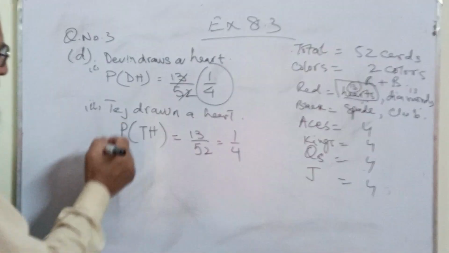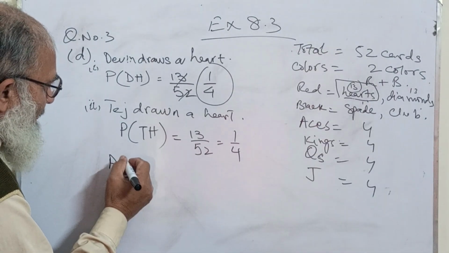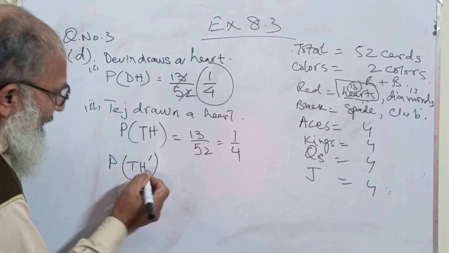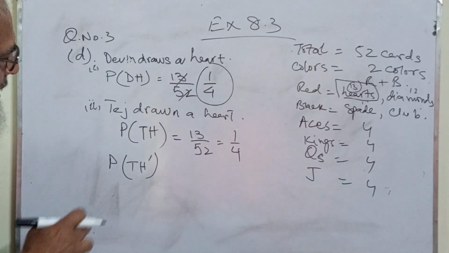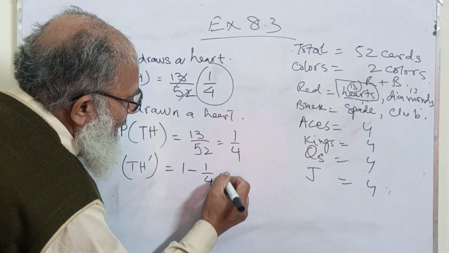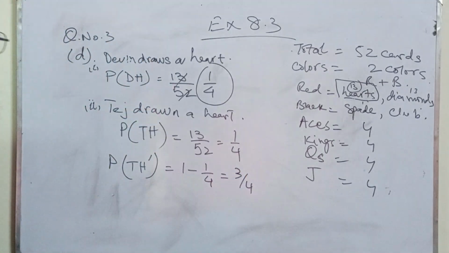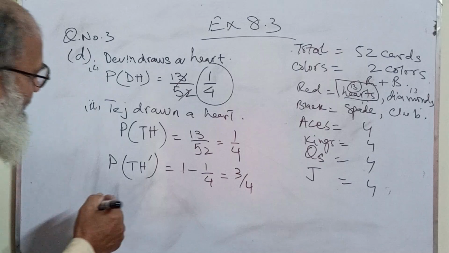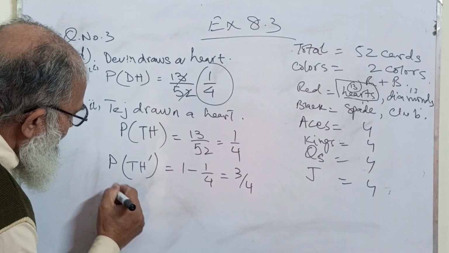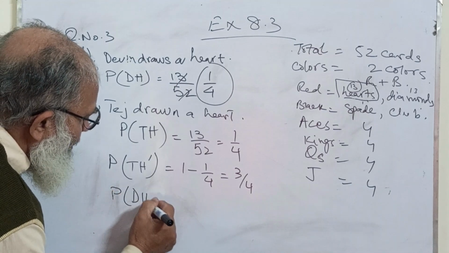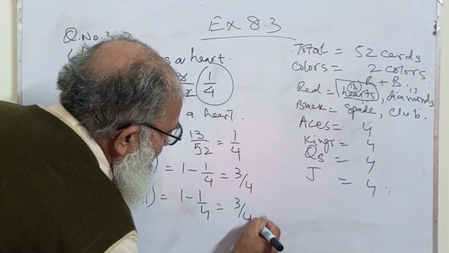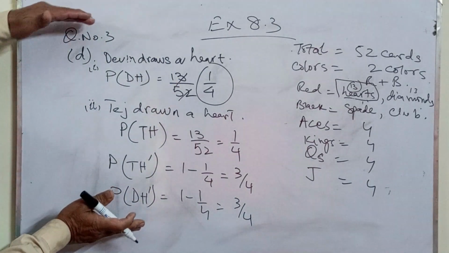That means the not probability is P that Tej has not drawn a heart is equal to 1 minus 1 by 4, that is equal to 3 by 4. And similarly for this part, the probability that Devin has not drawn a card is 1 minus 1 by 4, that is equal to 3 by 4. Okay, now accumulating these results.